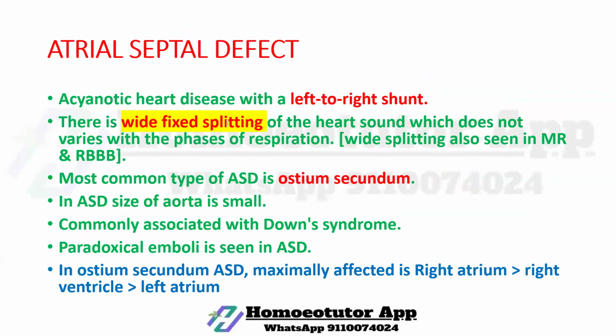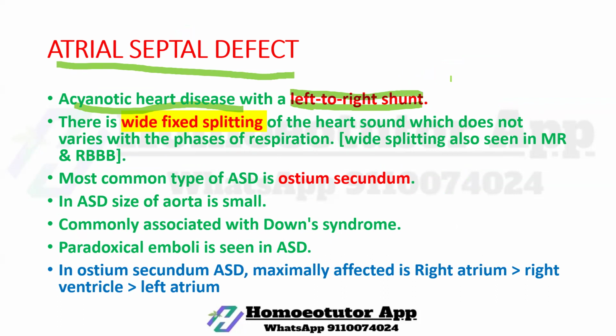Next, the next heart disease is atrial septal defect. A left to right shunt is seen. In case of PDA there was also shunting, and here also we can see shunting.